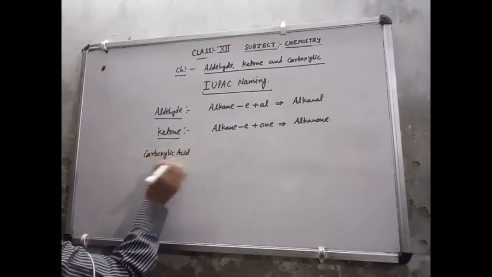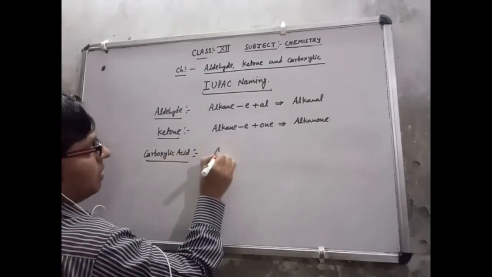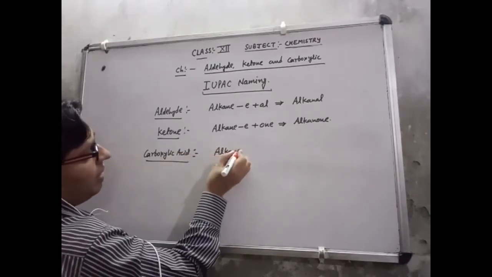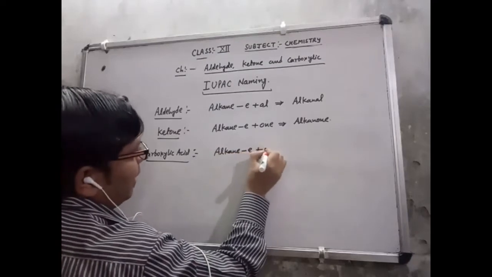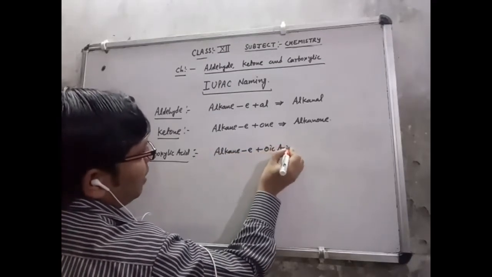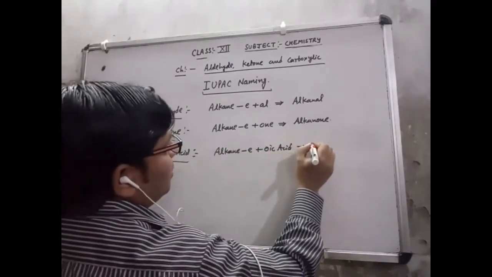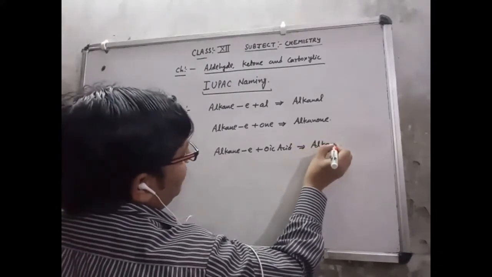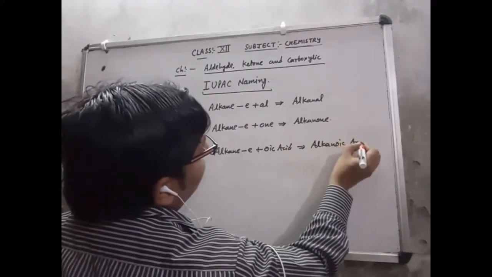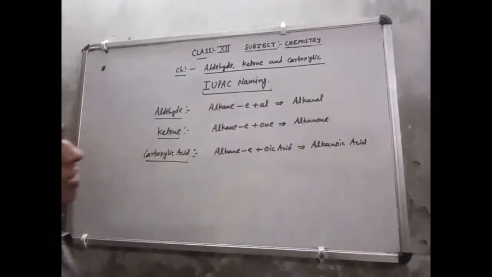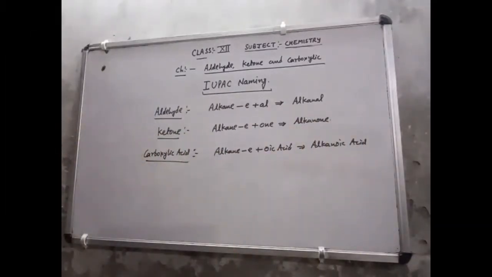From the name of alkane I remove E and add oic acid. So this is alkanoic acid, which we have already studied in class 11.